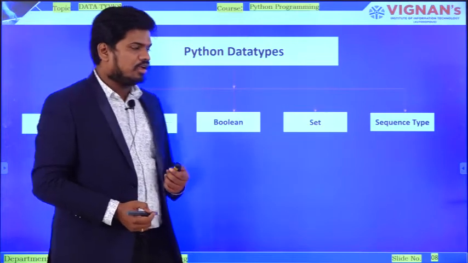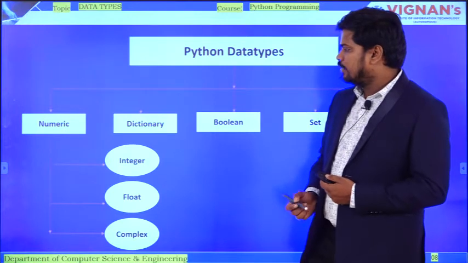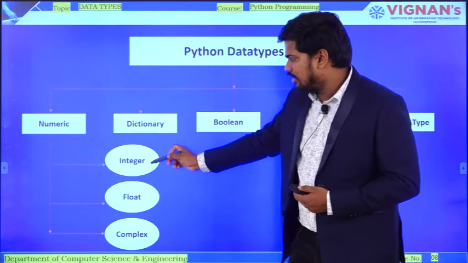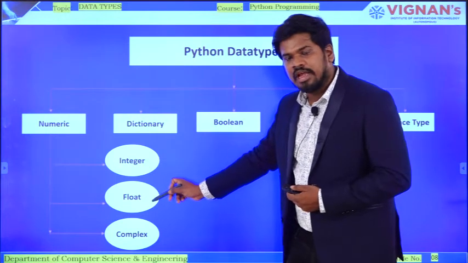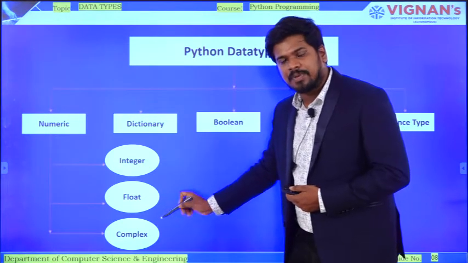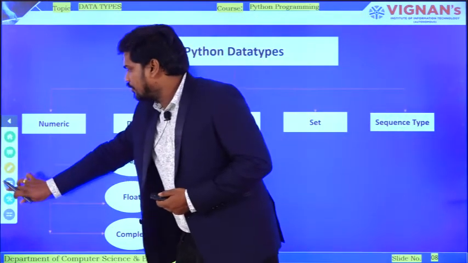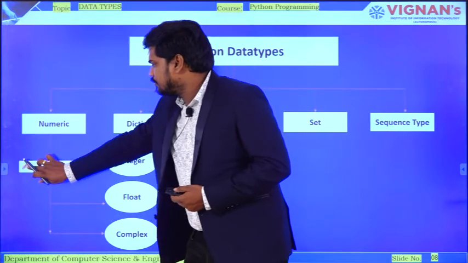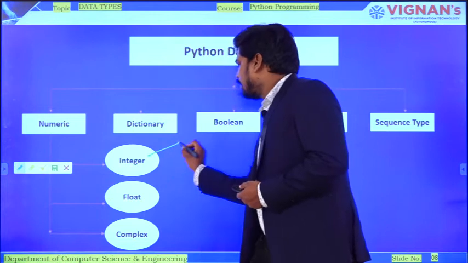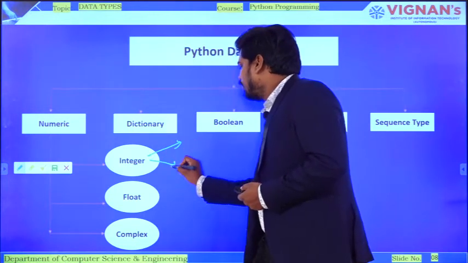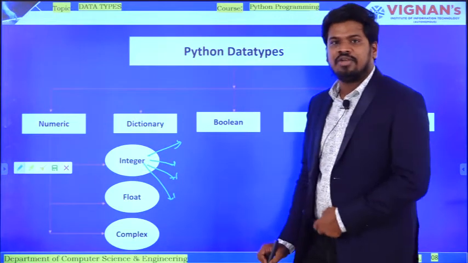And the numeric types are again categorized into three. The first one is integer, second one is float, and third one is complex type. And I want all of you to remember this point. An integer can be represented in 4 different forms.